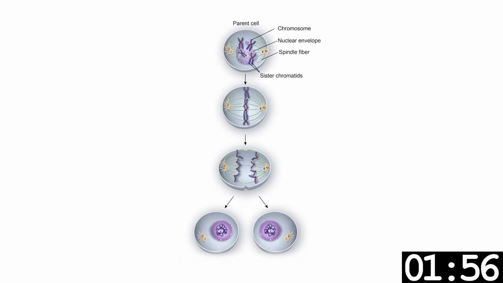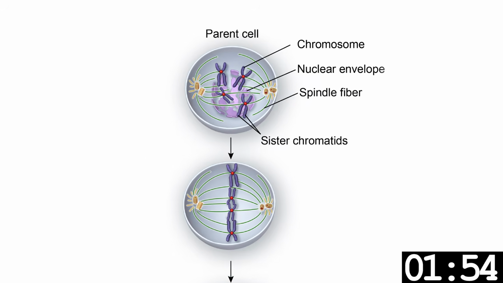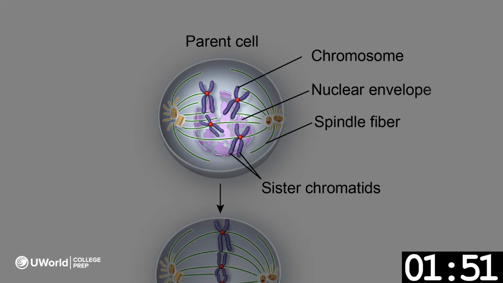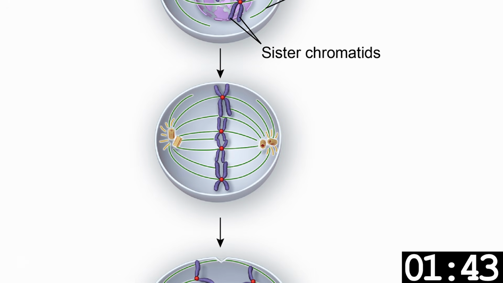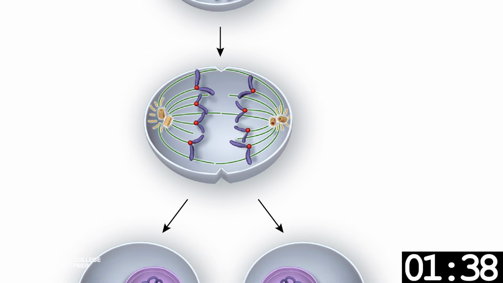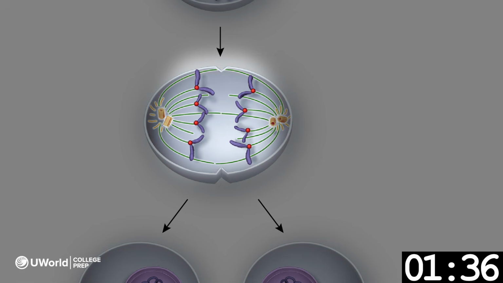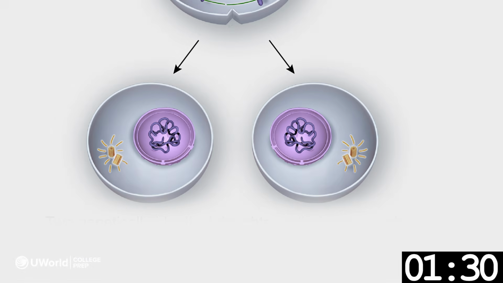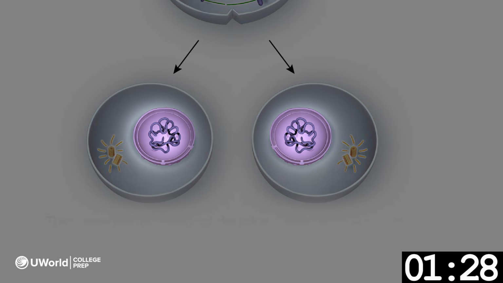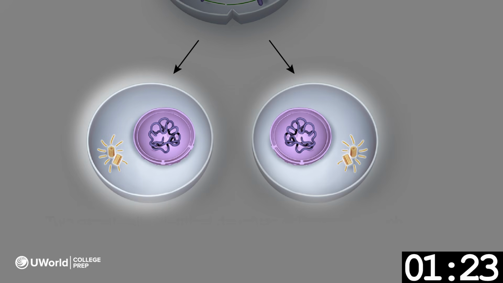Mitosis consists of several parts. The first part is prophase. This is when the nuclear envelope disintegrates, chromosomes condense, and spindle fibers start to form. Next, metaphase. This is where all the chromosomes line up in the center. Next, anaphase. That's where sister chromatids are physically pulled apart from each other. In telophase, the nuclear envelope starts to reform around the newly separated sister chromatids, leading to 2 nuclei. Cytokinesis, the rest of the cytoplasm splits, resulting in 2 daughter cells.